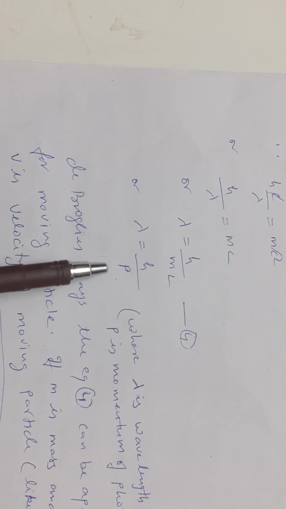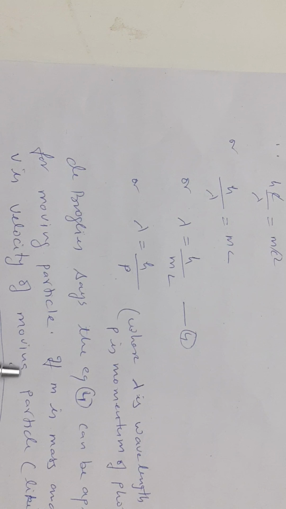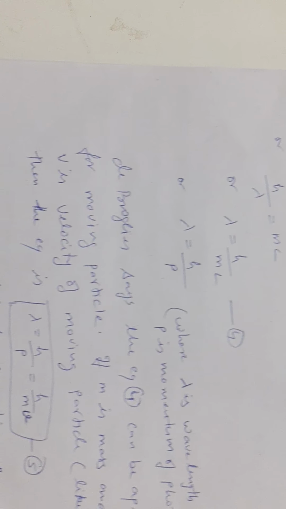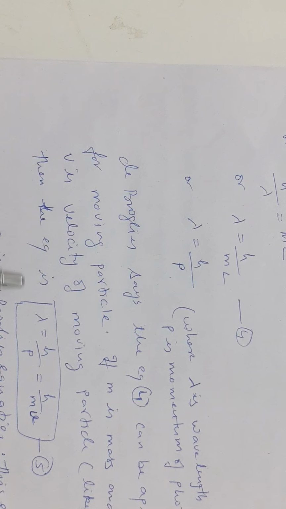From this equation, de Broglie says for a particle, if the velocity of the particle is v instead of c, then equation 4, λ = h/mc, becomes λ = h/p, where h is the Planck constant.